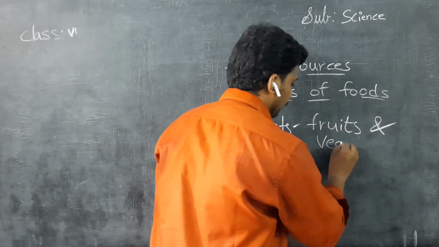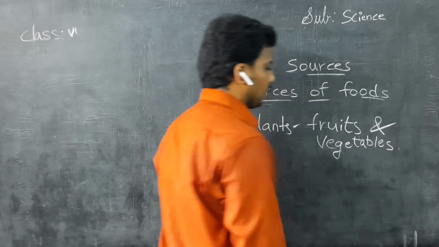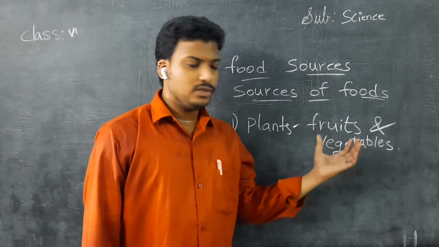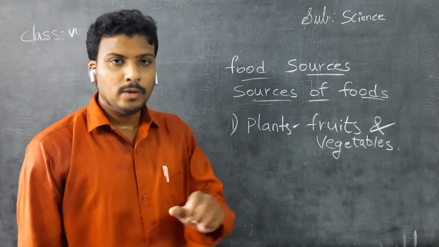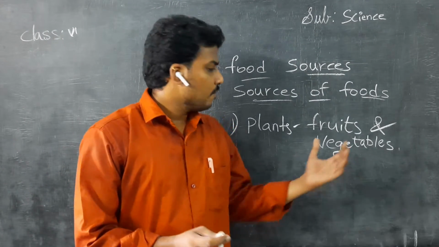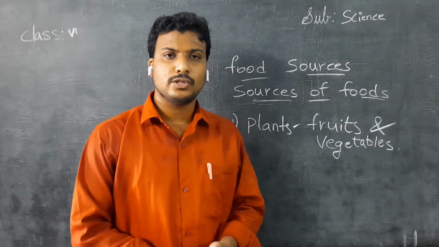Fruits and vegetables. Children, we get all kinds of fruits and vegetables only from plants. Do we get them from animals? No. We get vegetables and fruits only from plants, not from any other source.